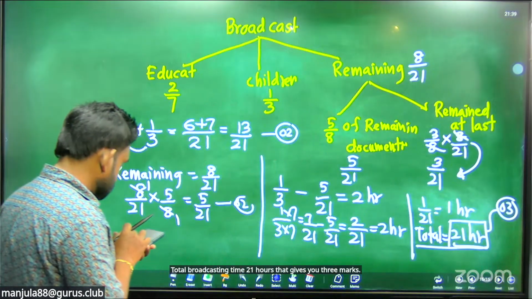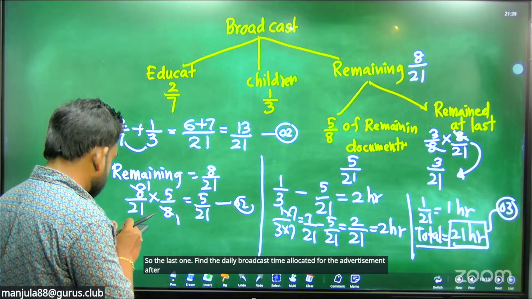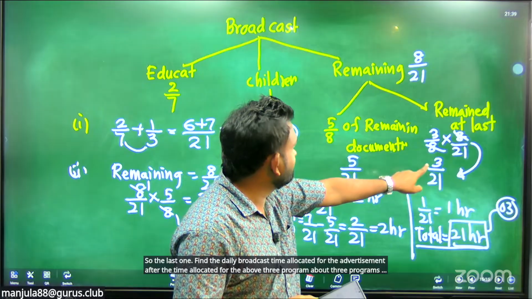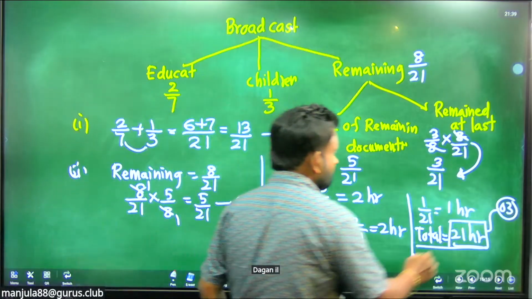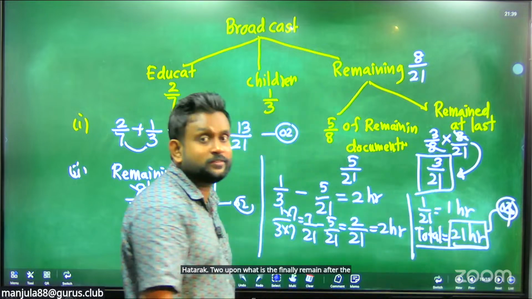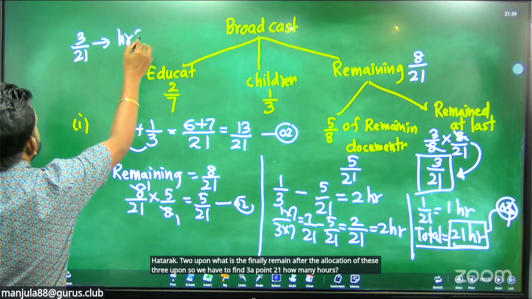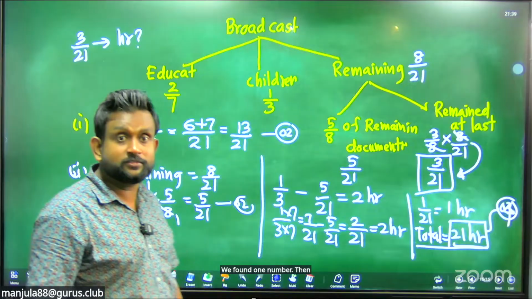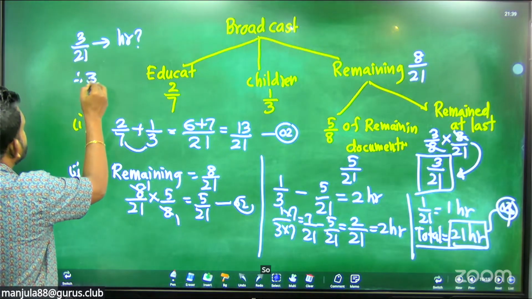So the last one: find the daily broadcast time allocated for the advertisement after the time allocated for the above 3 programs. After the above 3 programs, what remains here is 3 upon 21, 3 parts of 21. Put 4 marks here. What finally remains after the allocation is 3 upon 21, so we have to find how many hours 3 upon 21 is. We found that 1 upon 21 is 1 hour, then 3 upon 21 means 3 hours. If one is 1 hour, three is 3 hours. So therefore the time allocated is 3 hours.